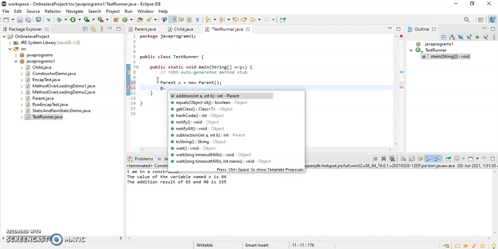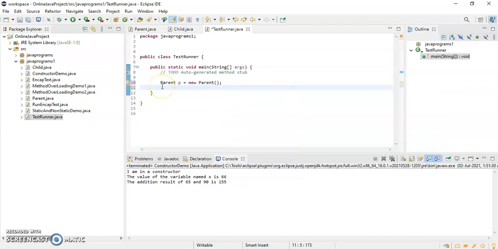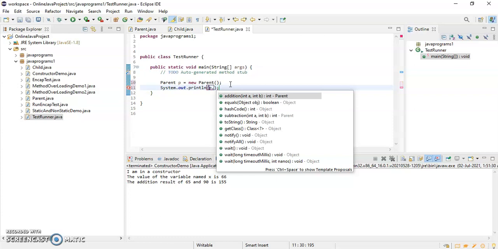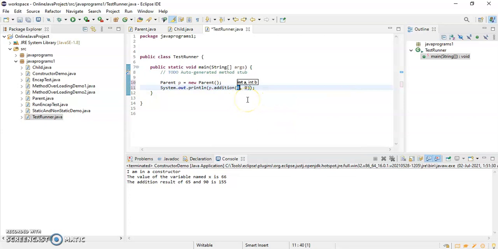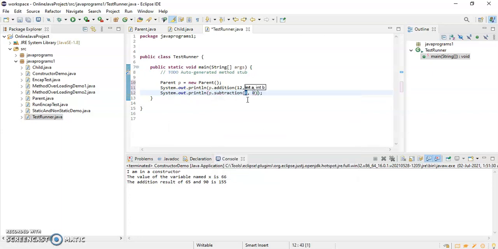If I write p dot, I'll write System.out.println where p dot I can call addition. I am getting the option to call the addition method, and I can give 12 and 13. Then System.out.println p dot subtraction, that also I am getting, so I can give 45 and 12.